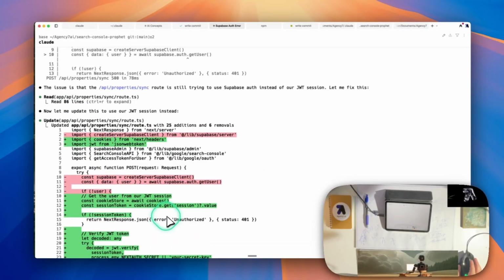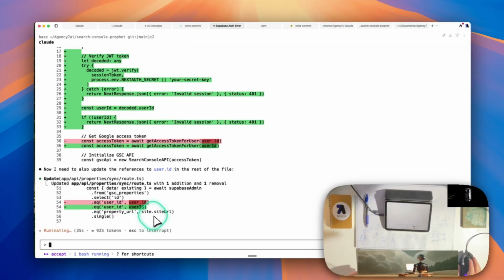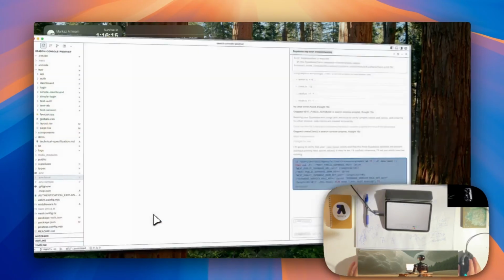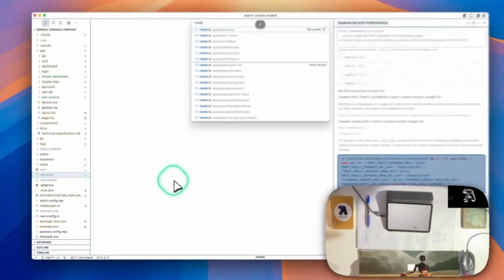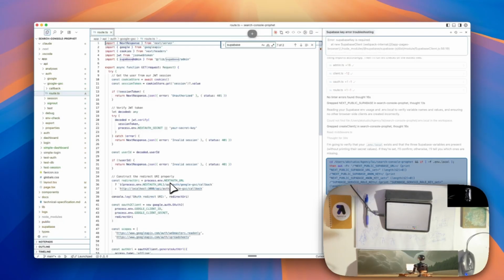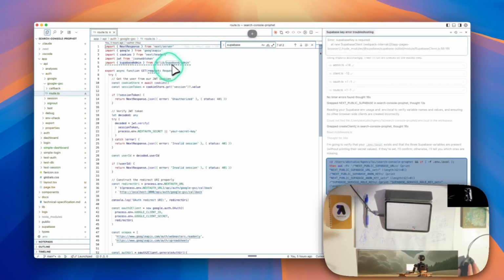Yeah, it's still trying Supabase auth instead of our JWT session. Let me fix that. I wonder what it's calling. So sync route, eh? If we go to the properties route, where's our sync? Or this one, the initial one. Okay, good. That's not being used anymore.